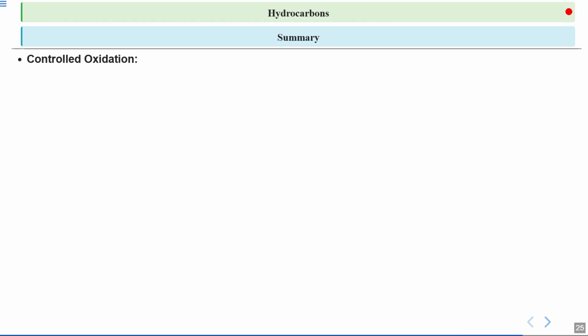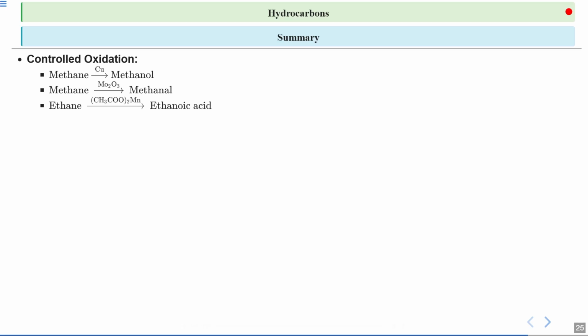After that, we talked about controlled oxidation. The first example is the methane molecule, a simple hydrocarbon, which is converted into methanol using copper as a catalyst. This reaction involves adding an oxygen atom to methane, similar to how wood absorbs oxygen when it is burnt. The next example shows methane being oxidized to methanal, also known as formaldehyde, using molybdenum trioxide as a catalyst. This is another step in adding oxygen to methane, changing its structure and properties.